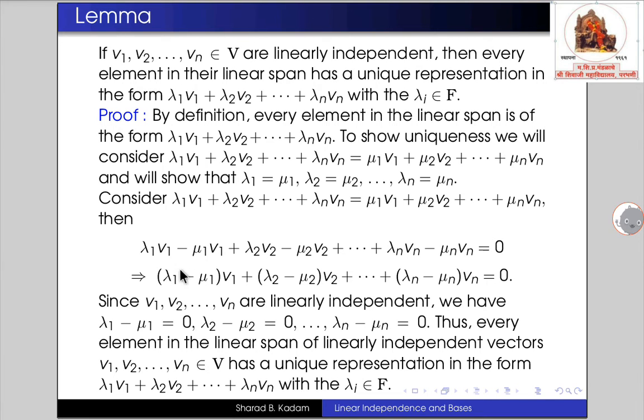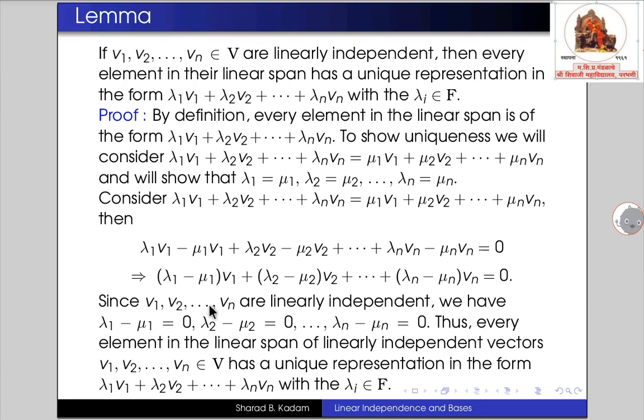Now we take v1, v2, vn common. So we have in brackets lambda 1 minus mu 1 into v1 plus in brackets lambda 2 minus mu 2 into v2 plus so on plus in brackets lambda n minus mu n into vn equals 0.